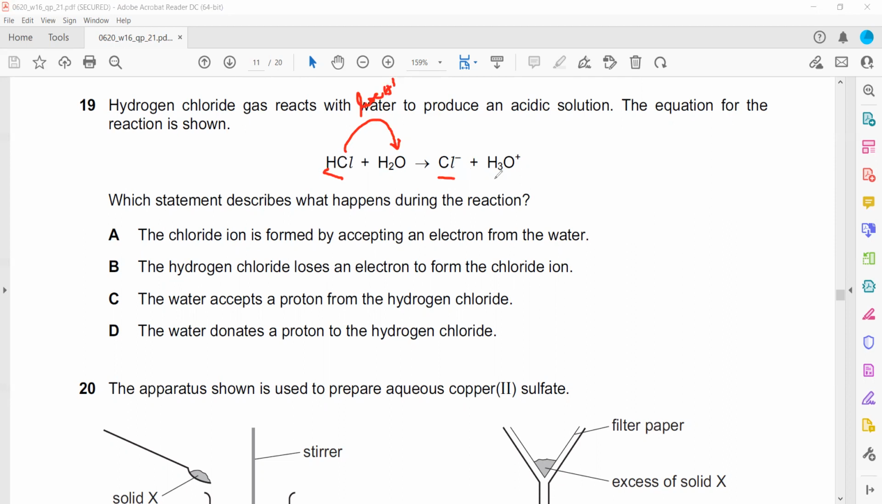Hydrogen chloride loses an electron. That is also wrong. It's not losing electron, it is losing proton, H plus. H plus is called proton. The water accepts proton from hydrogen chloride. That's true. This H plus is called a proton and water gains that proton. So C is the right answer. Acids are proton donors and bases are proton acceptors. Water is not donating proton. Water is accepting proton, or hydrogen ion, from the HCl.